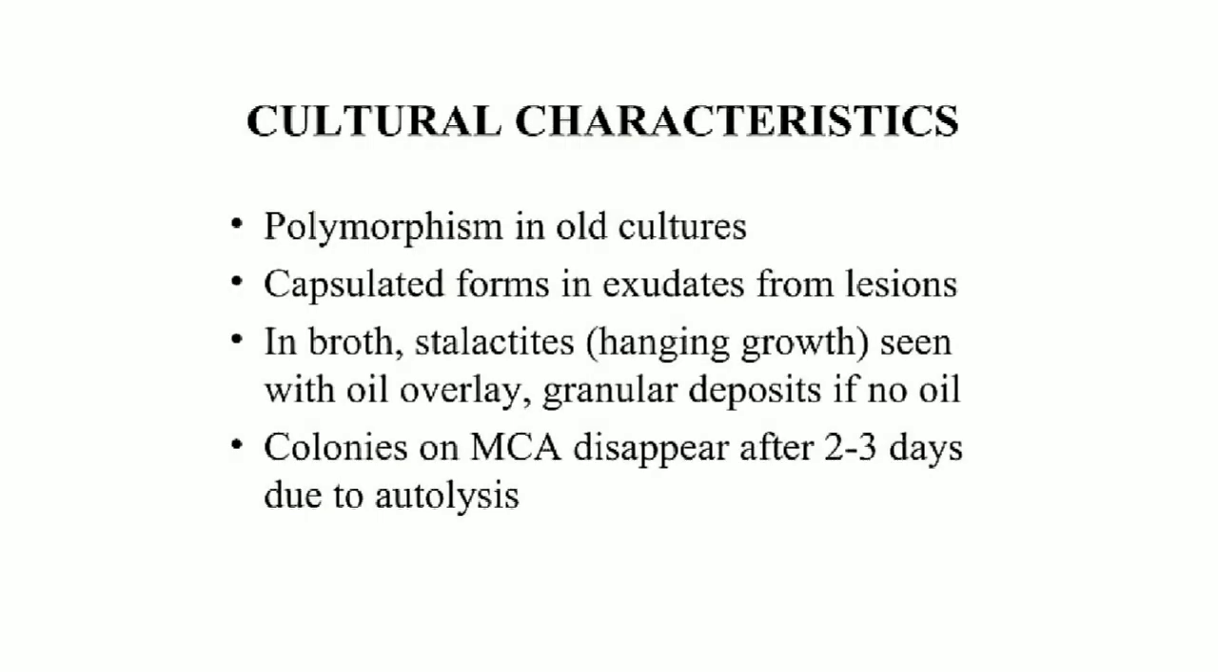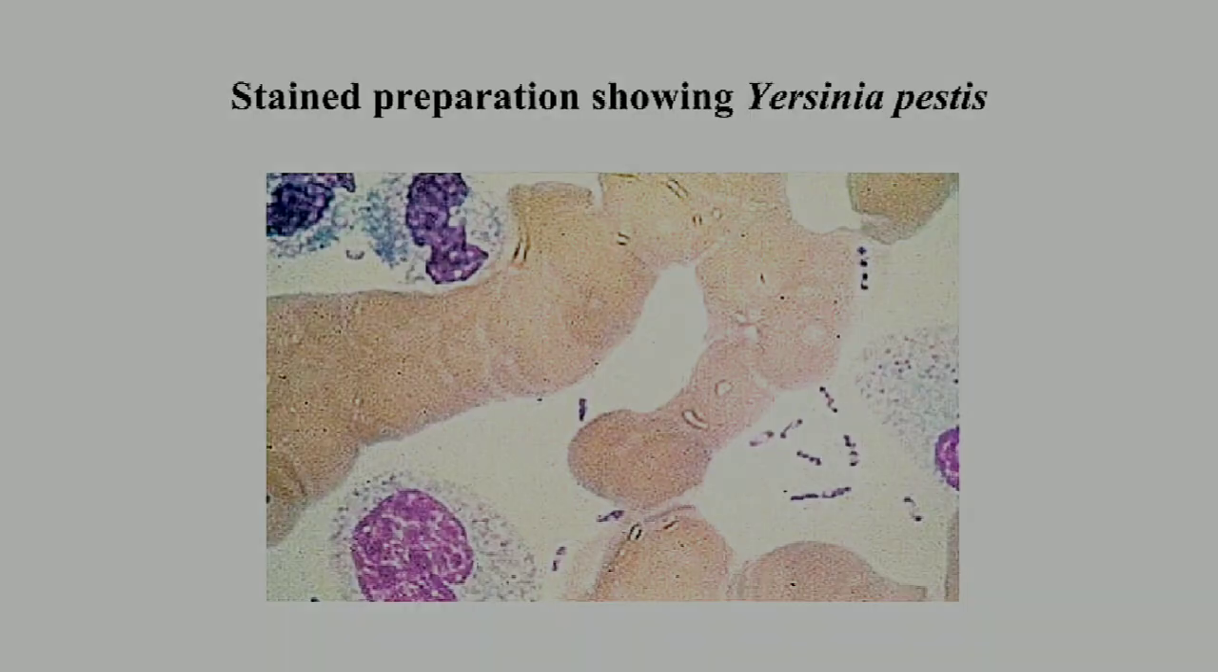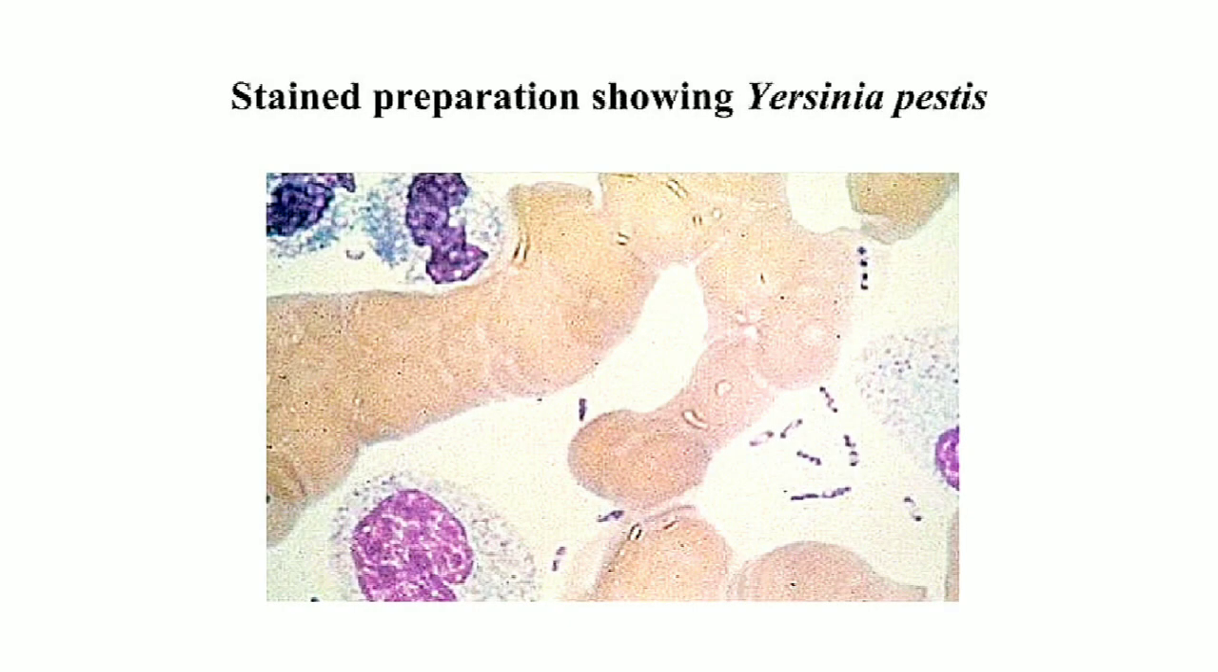Next, cultural characteristics: polymorphism in old culture, capsulated form in exudate from the lesions. In broth, hanging growth is seen with oil overlay, and a granular deposit if there is no oil. The colonies on MacConkey agar disappear after 2 to 3 days due to autolysis. In this slide, you see Yersinia pestis bacteria microscopic view under oil immersion.